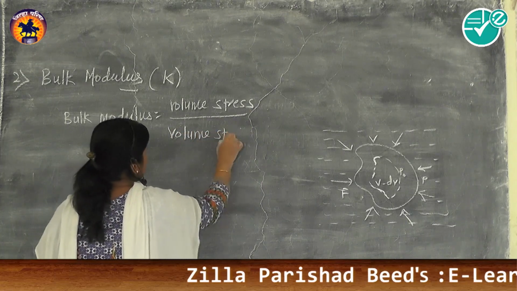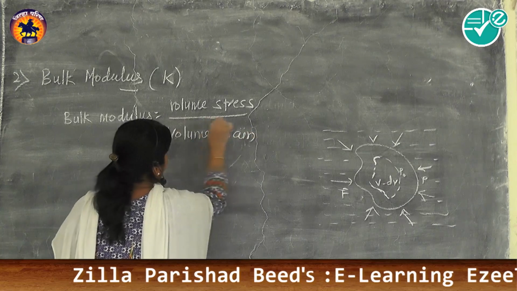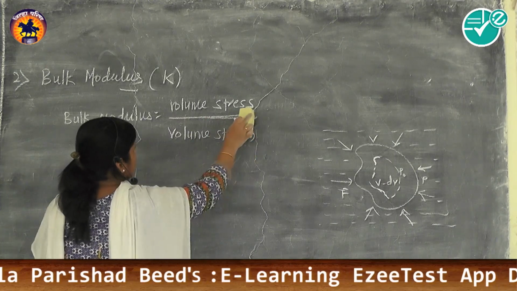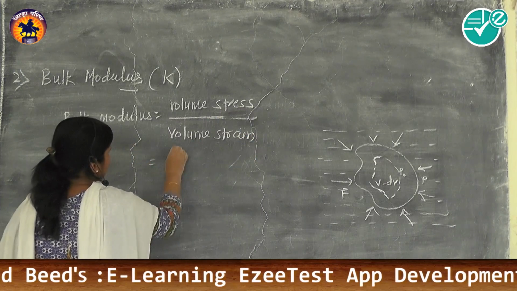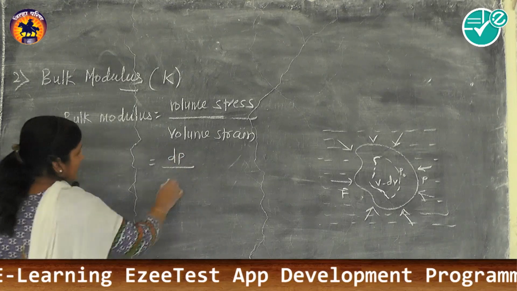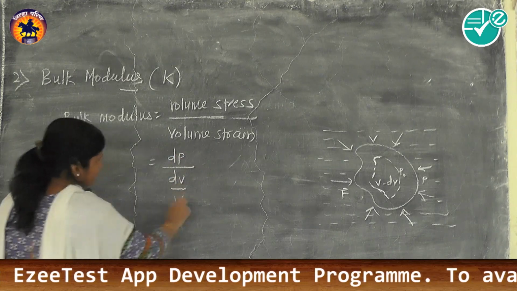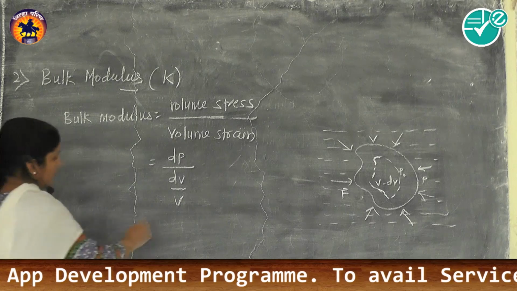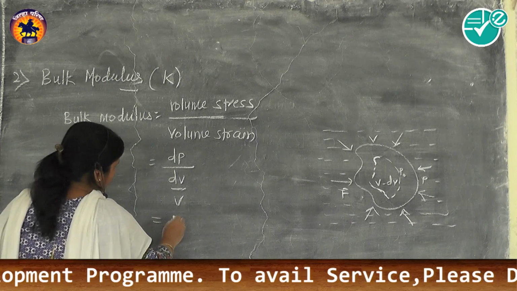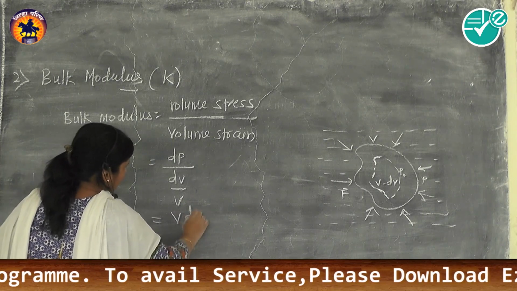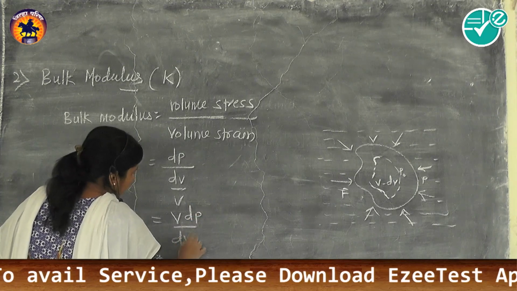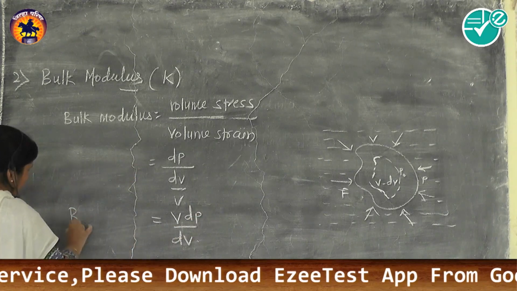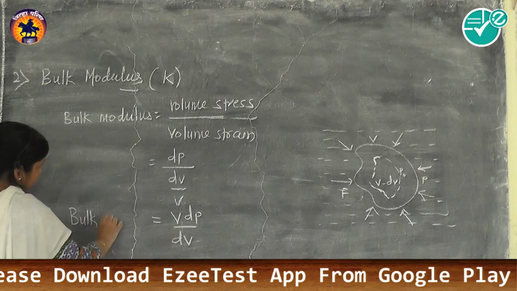Volume stress is dP and volume strain is dV by V. So what comes now? V dP divided by dV is bulk modulus.